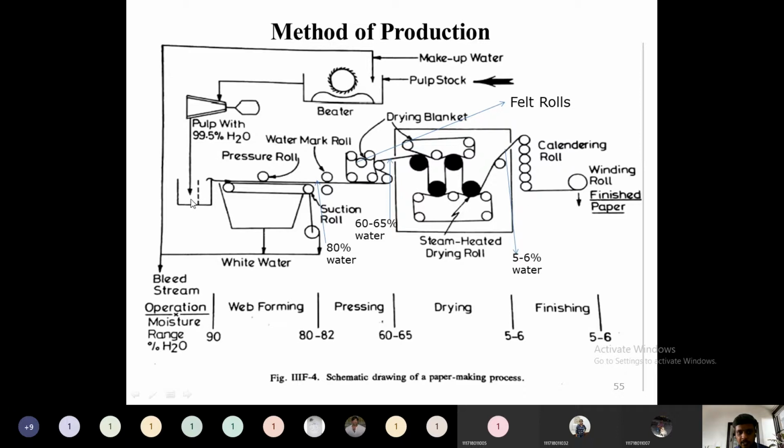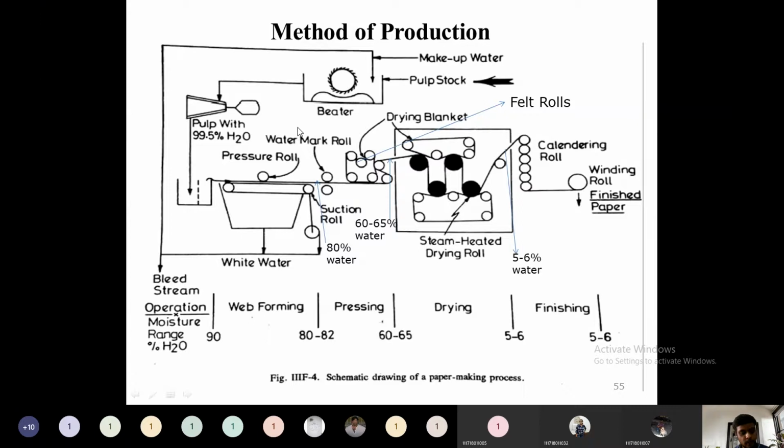In either of these two stages, the beating and refining section or the storage section, we will add many raw materials like fillers. Why do we add fillers? Fillers are used to increase the brightness, bulk, flexibility, opacity, softness, and weight of the finished paper. We will discuss the filler materials in the additives. So fillers are added in these stages.